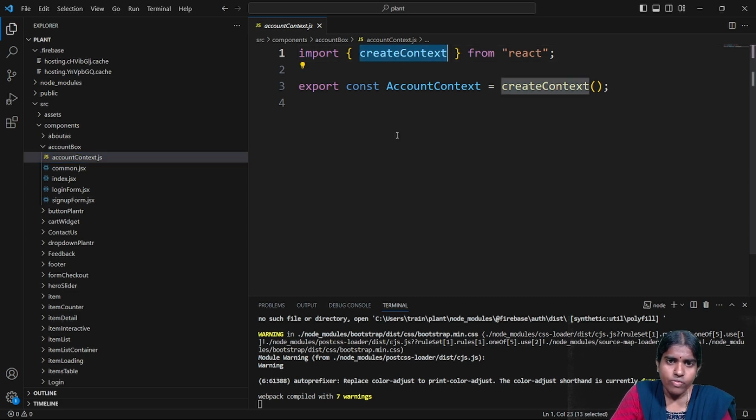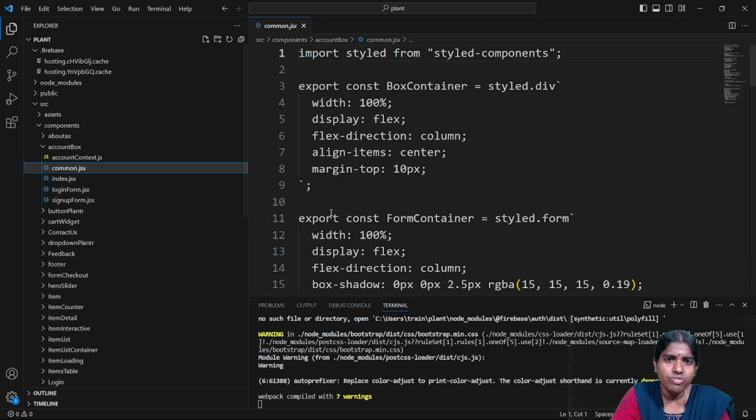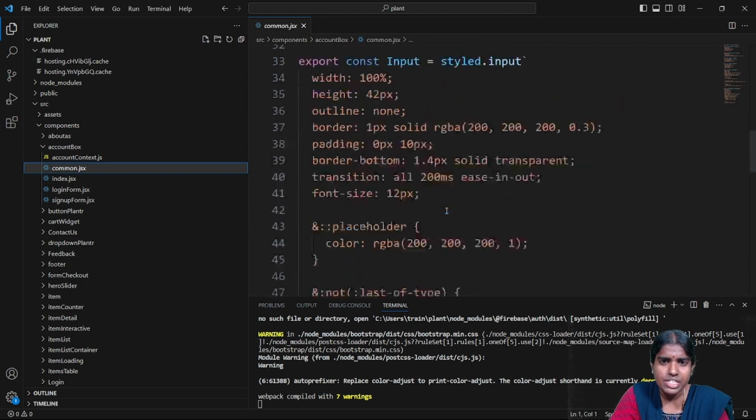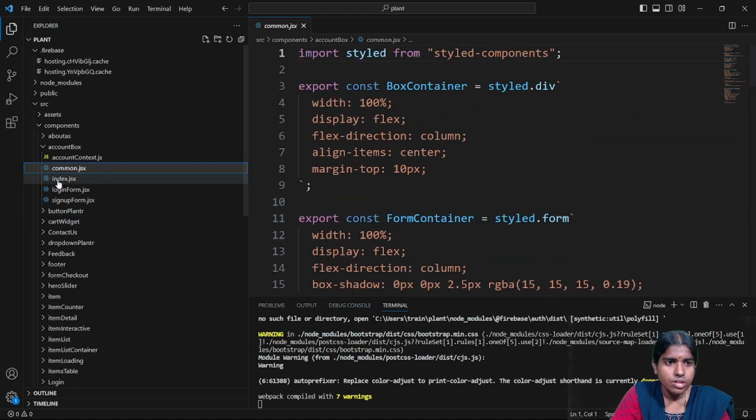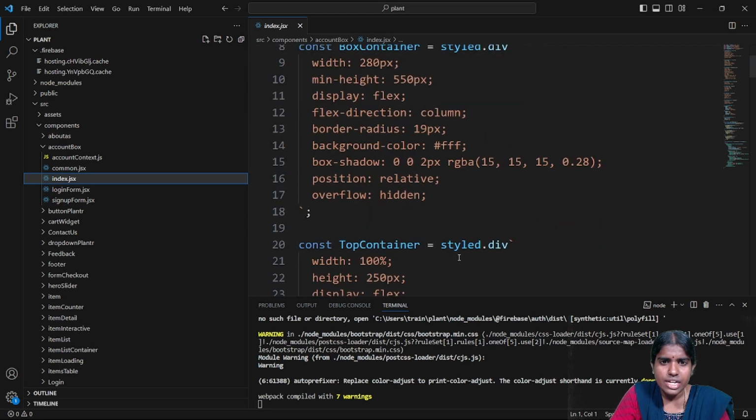Whenever I'm going to create or build any kind of React JS application, I need to import the corresponding modules from React. I'm importing createContext from React, and then I'm initializing some context. Export const AccountContext. I'm just creating some context, and I have this common.jsx, JavaScript XML. And I have this index.jsx.